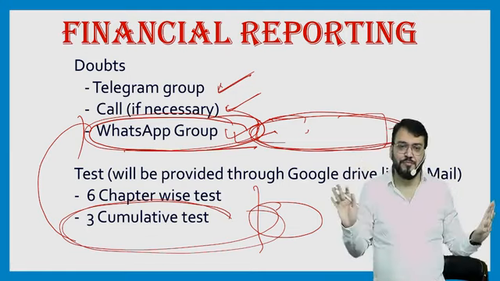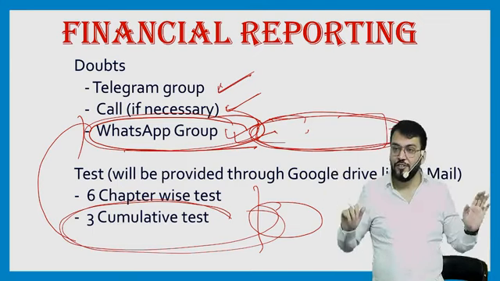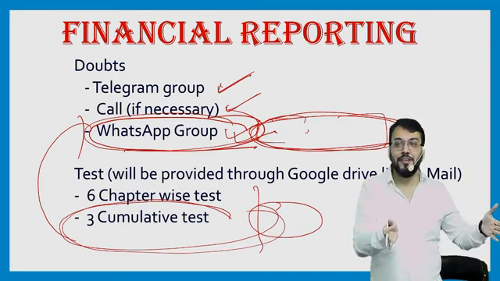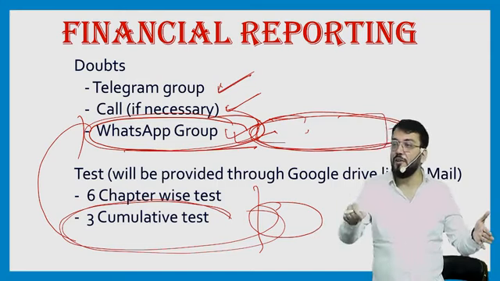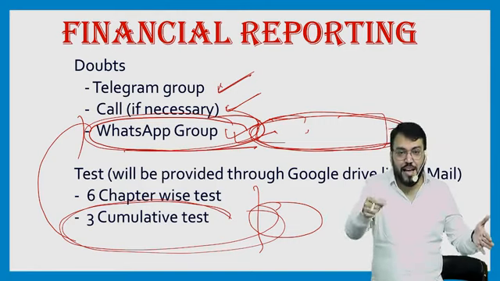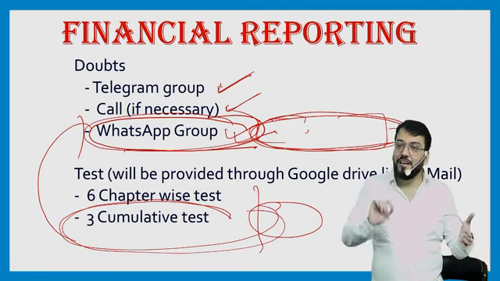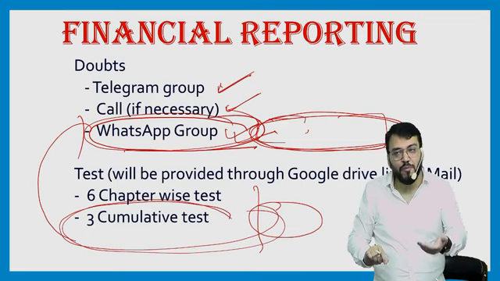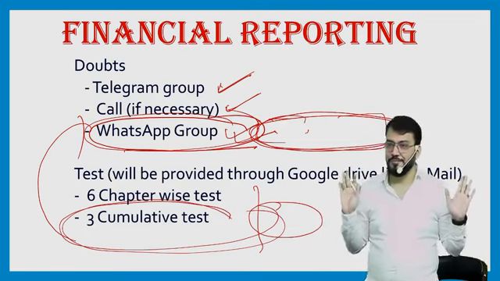We'll not fix the time, because I have understood that if we fix the time, you'll never write the test. You prepare as per your time availability. Whenever you feel that test number 1 needs to be written, write that test. Upload the answer paper in the WhatsApp group. Our team member will correct it and will provide you the analysis of that. I think this will help you.